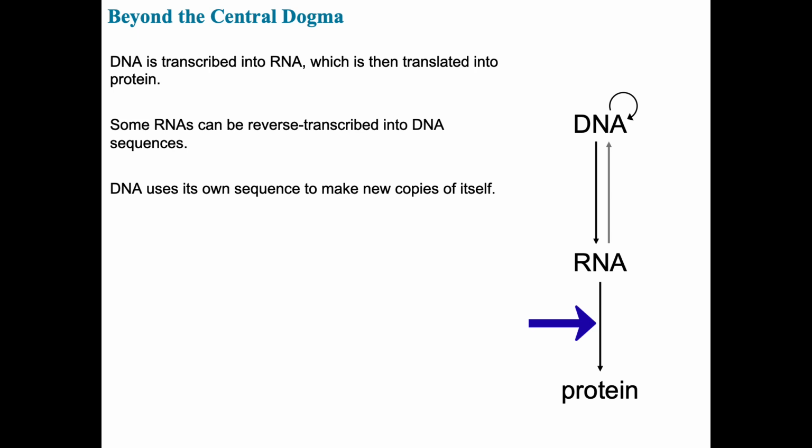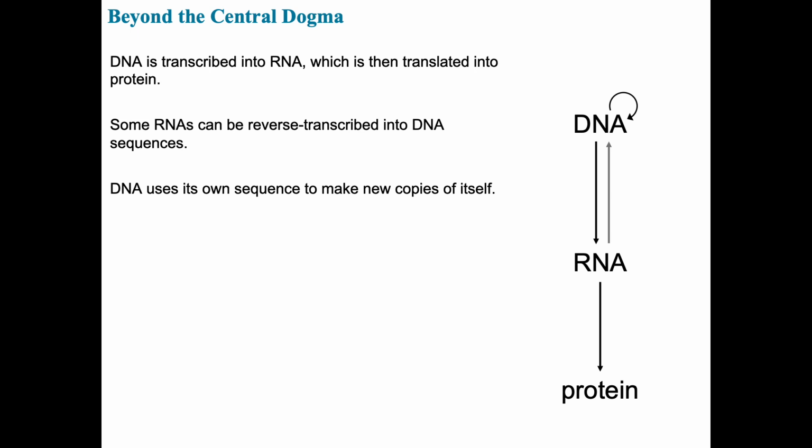You'll also often see a curved arrow from DNA back to itself, indicating DNA replication, where DNA directs the synthesis of a copy of itself. Sometimes an arrow from RNA back to DNA is included, capturing the process of reverse transcription as seen in retroviruses. But while this diagram is conceptually useful, it's also incomplete, and in some ways misleading.